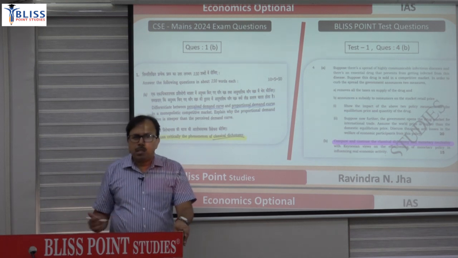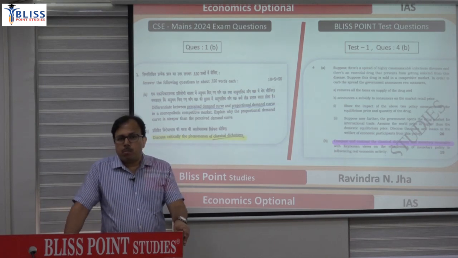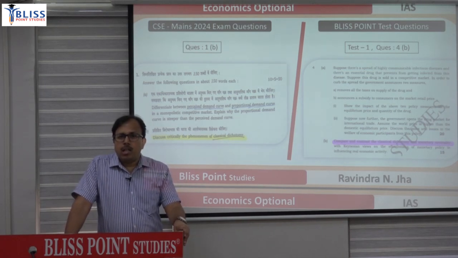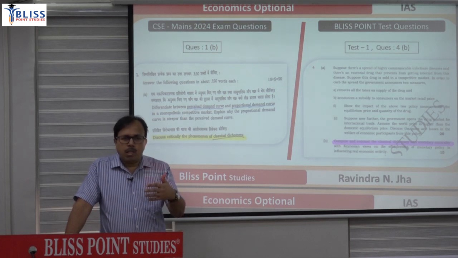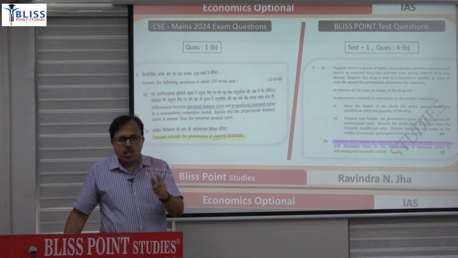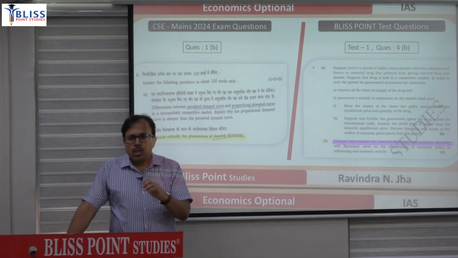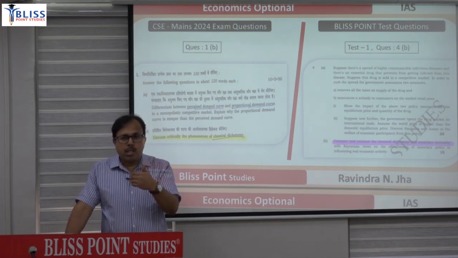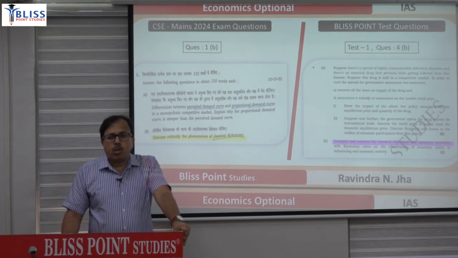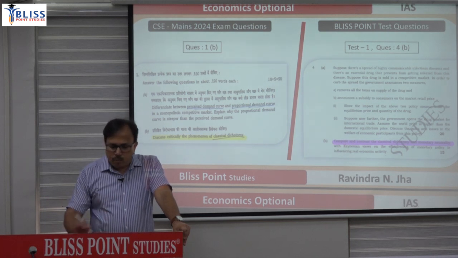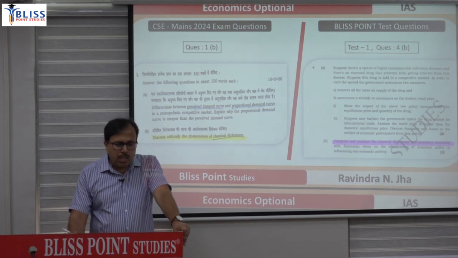And neutrality of money means, when you say that money is neutral, it means money is irrelevant in determining real factors like employment, output and so on. Then you have to elaborate that, use a classical model diagram, production function, labor demand, labor supply, and then you can show that if money demand and money supply increase, then only classical AD will shift, only price will rise without affecting employment and output. So you have to elaborate that part basically. So find that question.